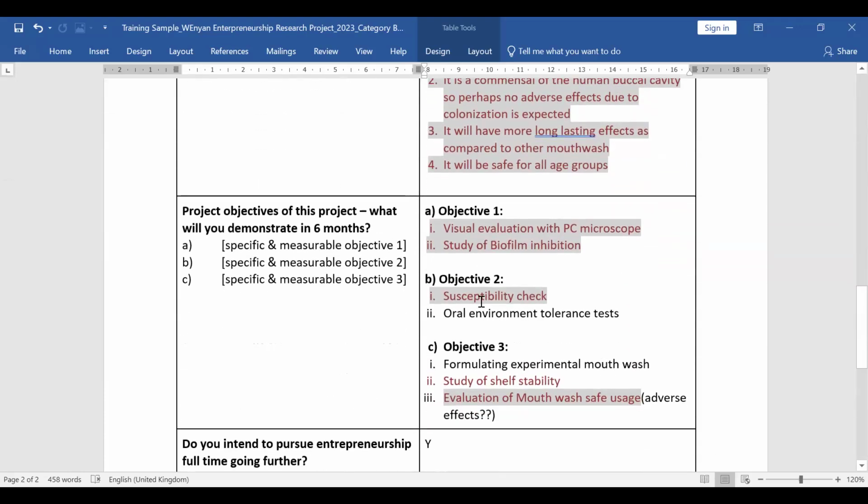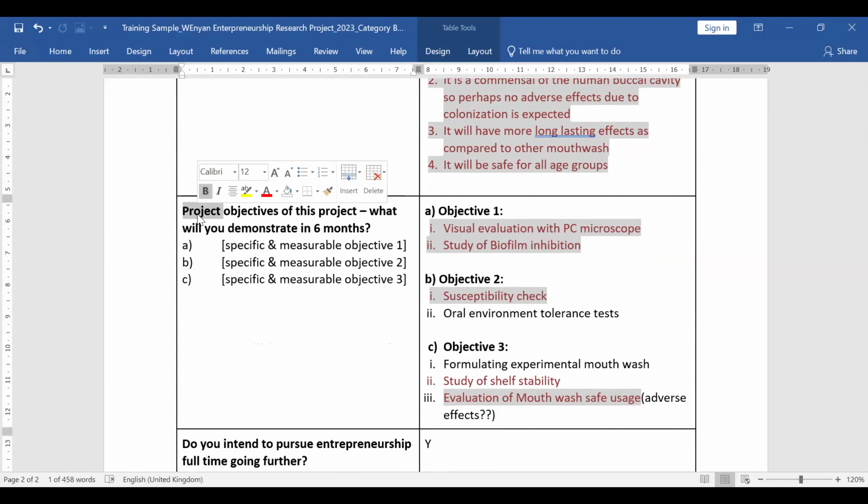Then when we say project objectives, not project objectives, possible objectives. Possible objectives of this project is basically we want it to be specific and measurable, meaning if you have a technique and a reason for doing that technique in a certain order, that first this, then that, then this, then you put them in order over here.